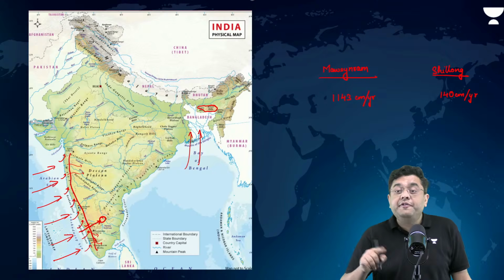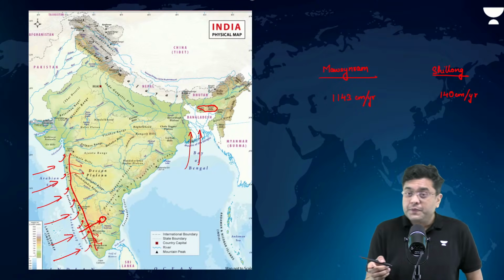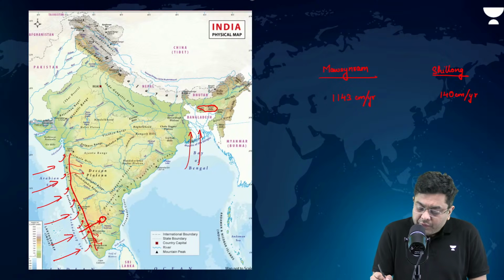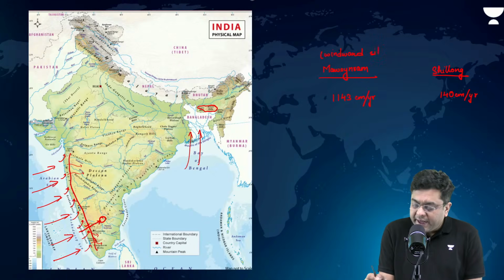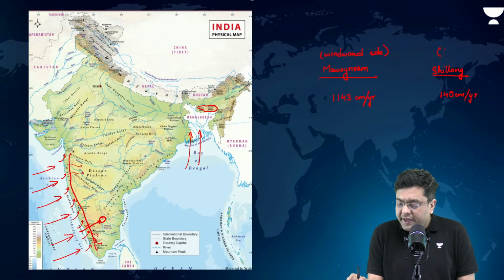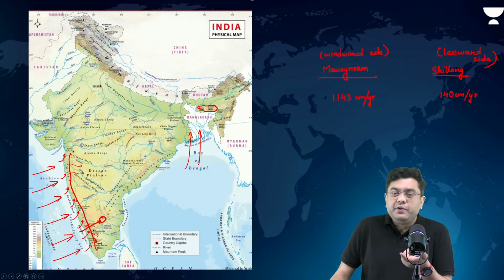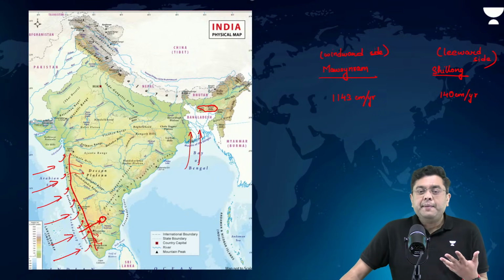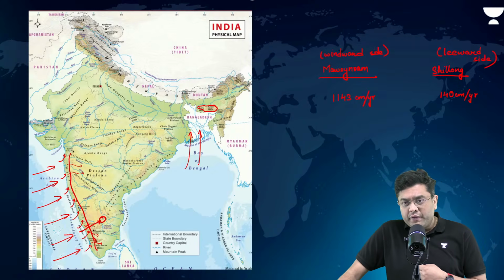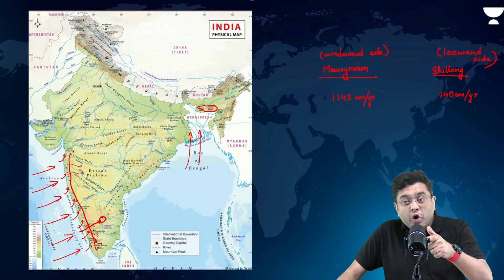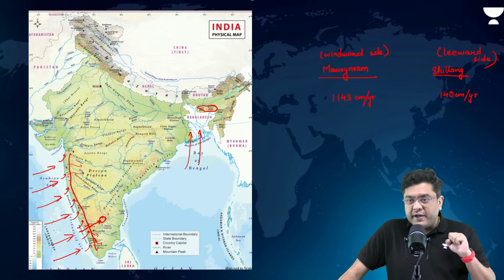So you see the difference. Difference is huge. Why? Because this is on the windward side, and this is on the leeward side. That is the reason why Shillong will receive comparatively lesser amount of rainfall. It has all got to do with the orographic conditions.